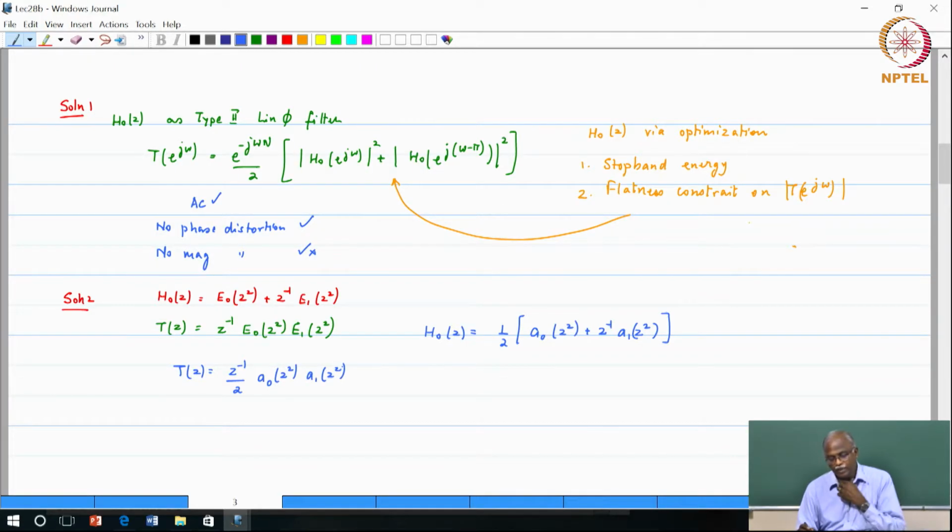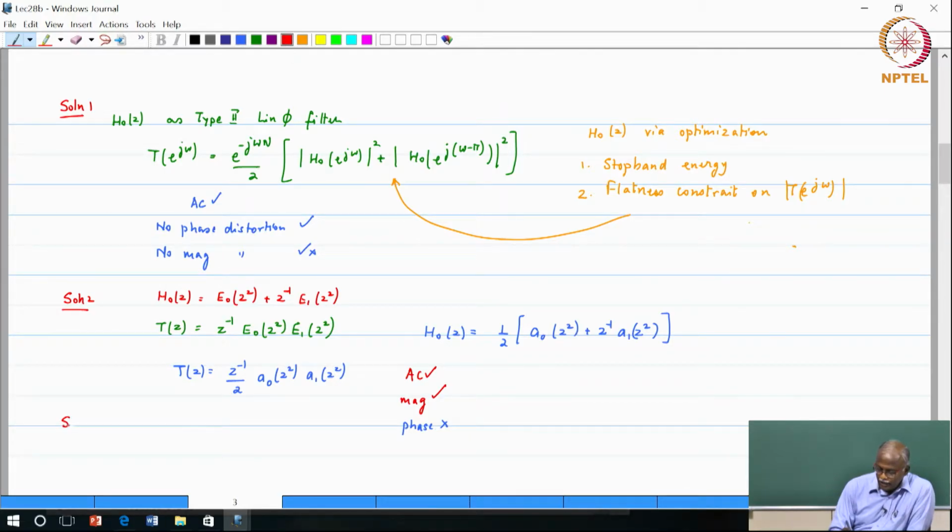Okay, in this case there would be aliasing cancellation, magnitude distortion, I am just going to write as magnitude, and the phase distortion no. No, phase distortion has not been satisfied.